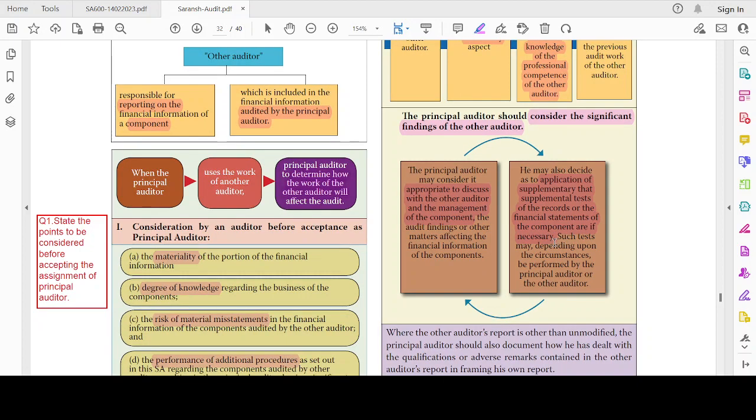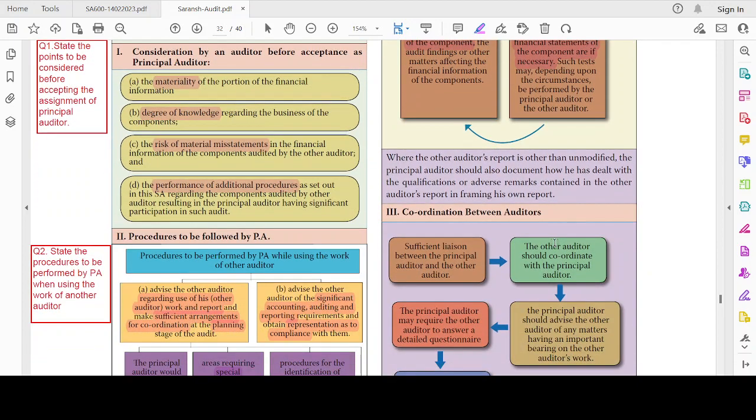Now, where the other auditor's report is other than unmodified, which means the report is modified. Other than unmodified is negative plus negative, right? So that is known as modified. The principal auditor should also document how he has dealt with the qualification or adverse remarks contained in the other auditor's report in framing his own report. Now, he has given some modified opinion.